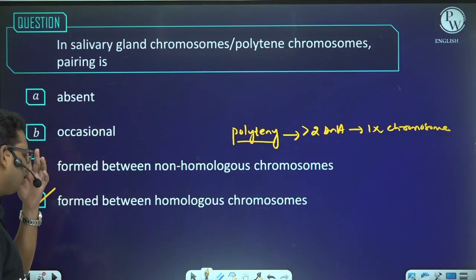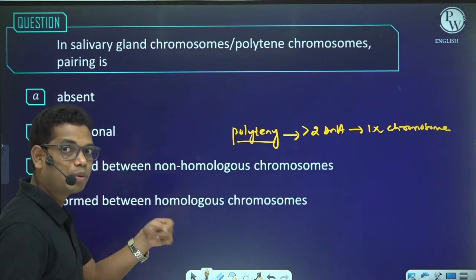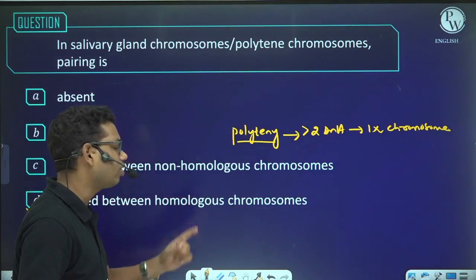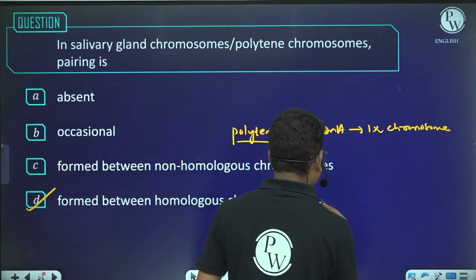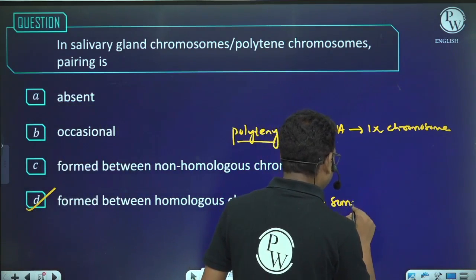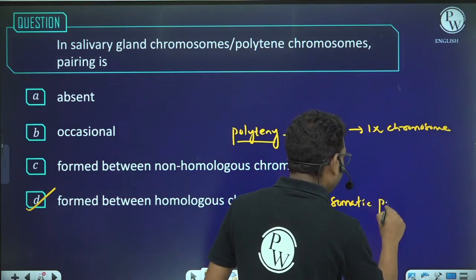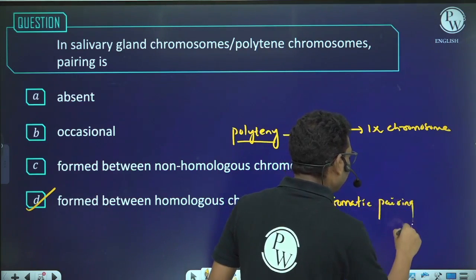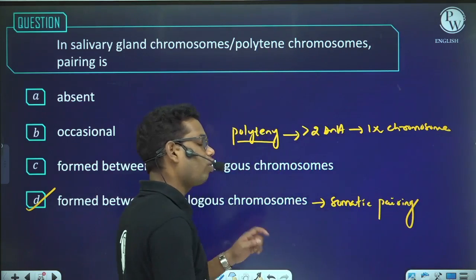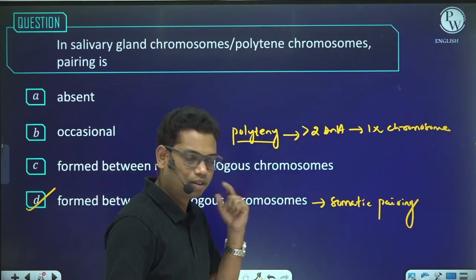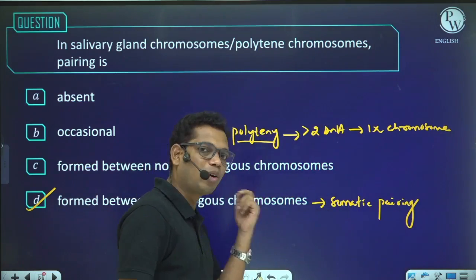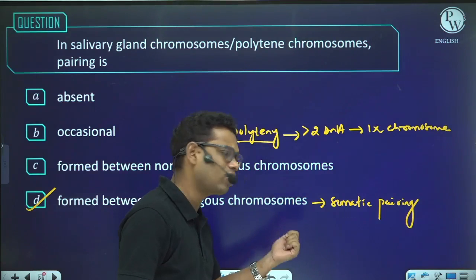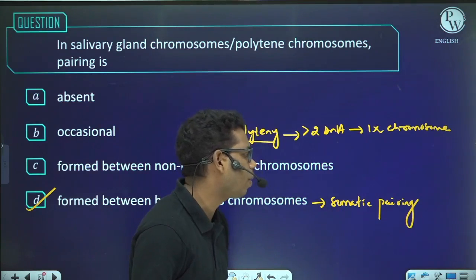And because the pairing of the polytene chromosome does not take place in the zygotic phase, that is why it is said to be somatic pairing. If the pairing had taken place in the zygote, then I would have called them synapses. But because it is not taking place in the zygote, I will not call them synapses. I will simply call them somatic pairing.